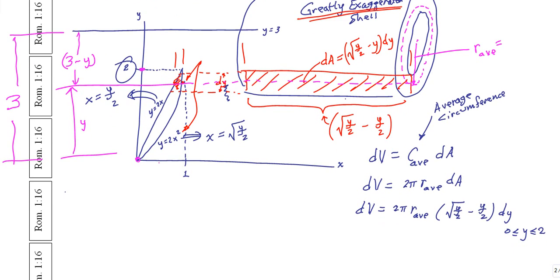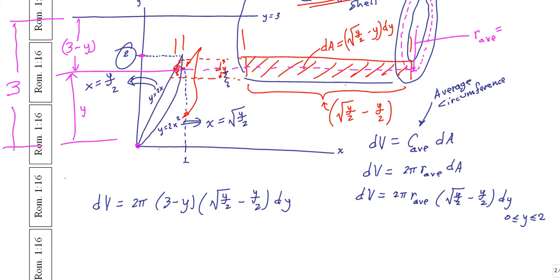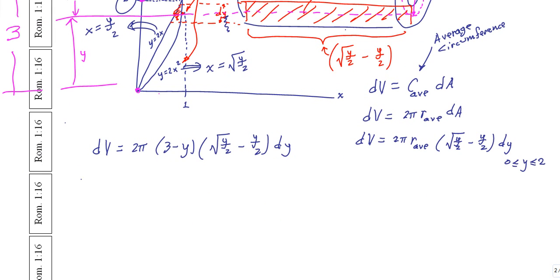Okay, let's put it all together. We have dV is equal to 2 pi times 3 minus y times the expression radical y over 2 minus y over 2 times dy. Now I need to do the same old thing that we did in the one above. We need to integrate both sides of that. On the left I get the volume, which is what I'm interested in. 2 pi is a constant. I'm integrating over the range y equals 0 to y equals 2. And then I have this that I need to FOIL out. Let's go ahead and FOIL it out.